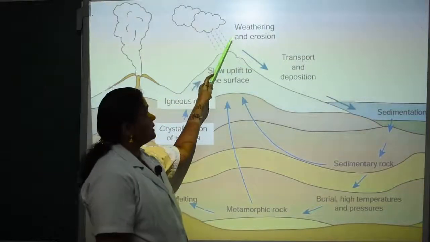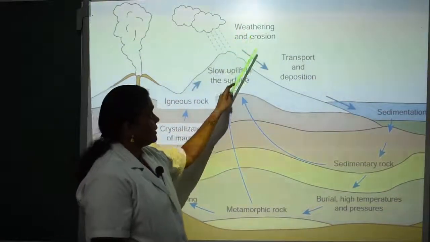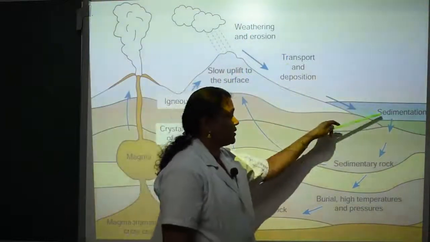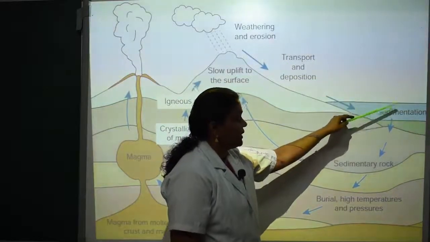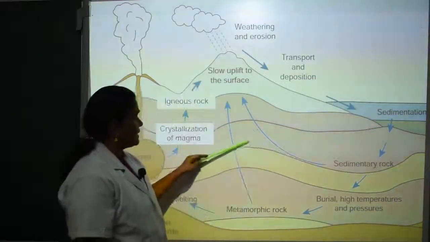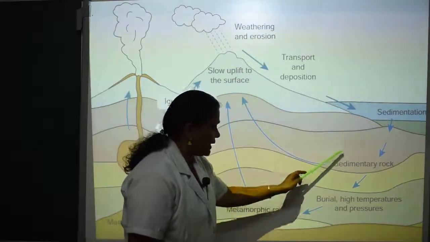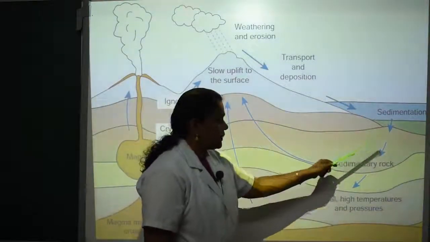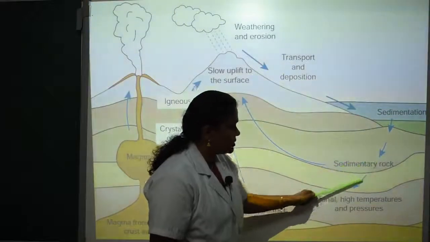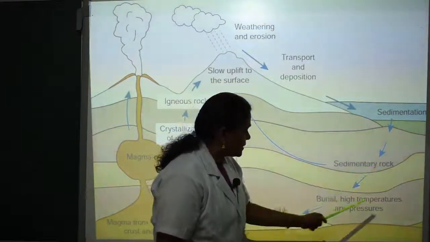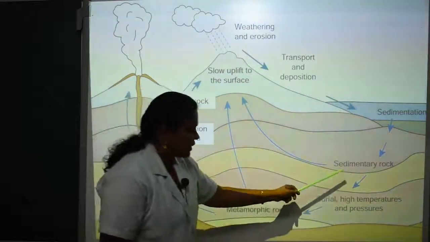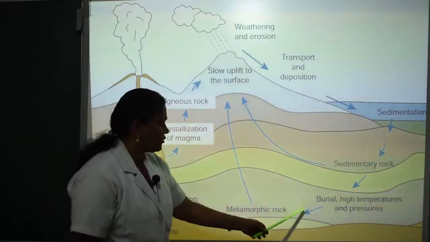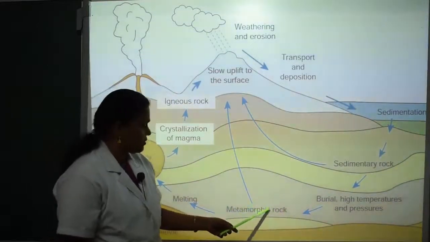Then due to weathering and erosion, these igneous rocks are transported and deposited. Due to the sedimentation process, these rocks reach the next layers. Those layers are known as sedimentary layers. The rocks formed are known as sedimentary rocks. Then due to high pressure and temperature, the sedimentary rocks are again deposited in another layer, forming another kind of rock known as metamorphic rock.